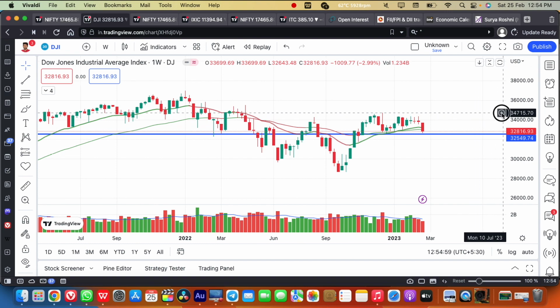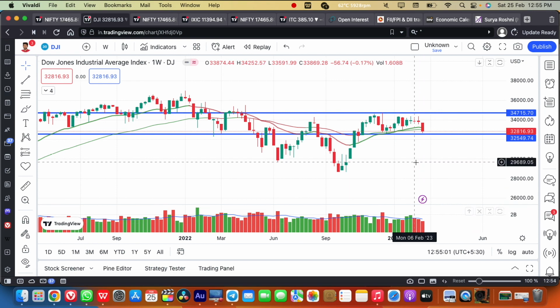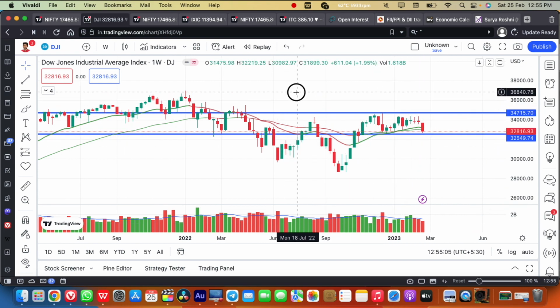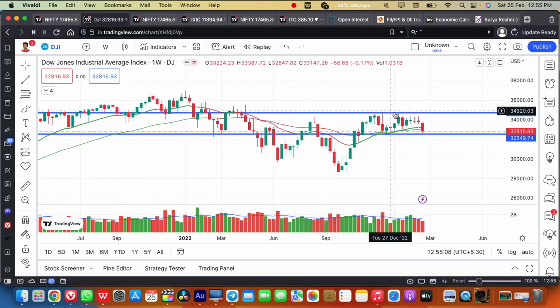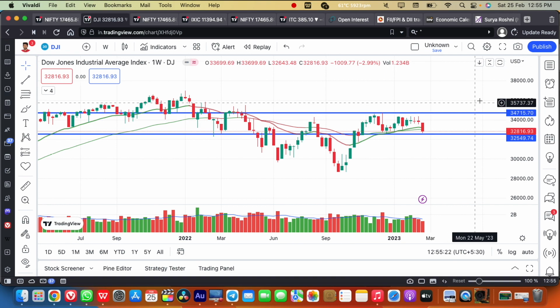On the upside, if we get a breakout above the 34,700 level, then definitely the positive momentum will continue. As of now it is in the stage 2 uptrend. So any breakout above this 34,600 level, the stage 2 uptrend will start. Any breakdown below this level, then the bearishness and negativity will continue in the Dow Jones.